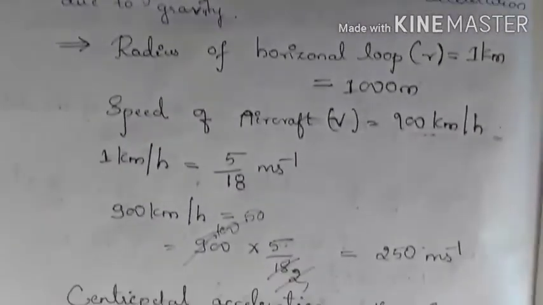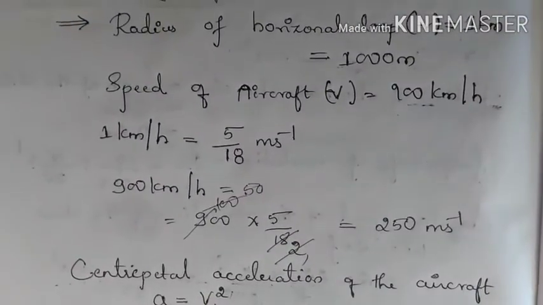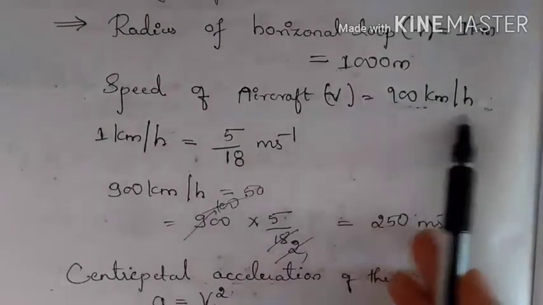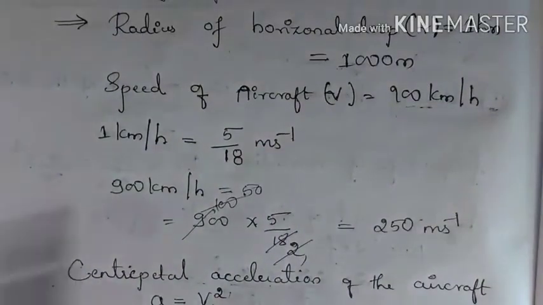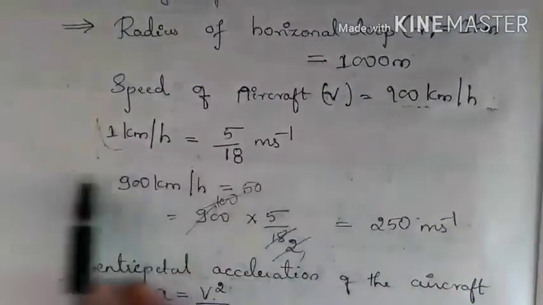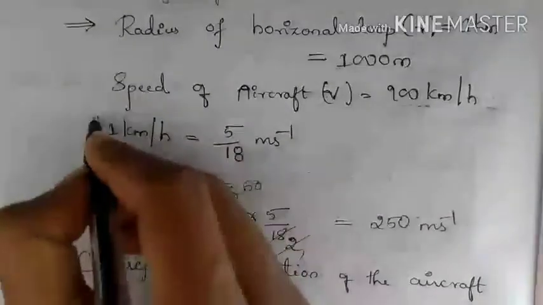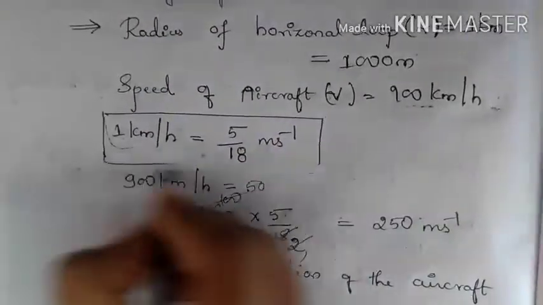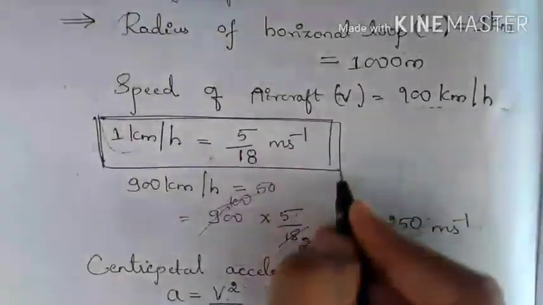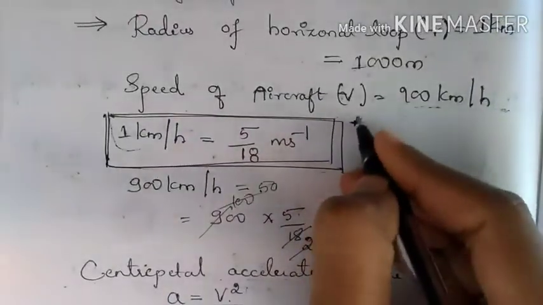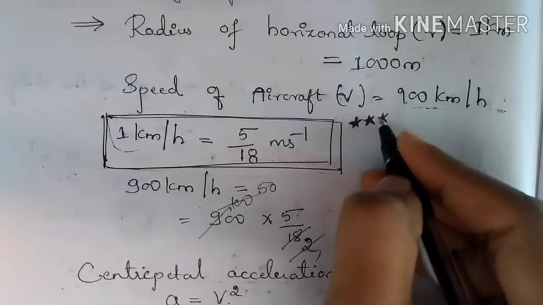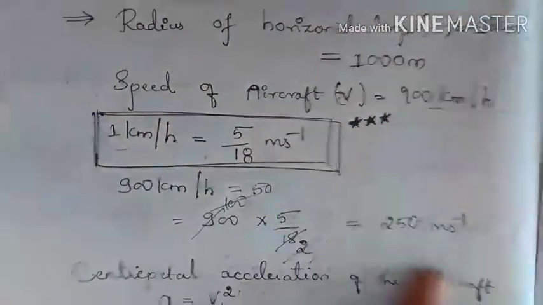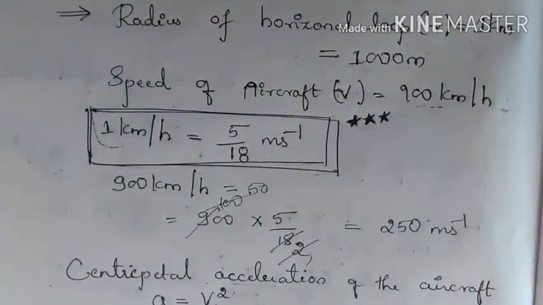So the speed of the aircraft is 900 kilometer per hour. Again you should convert this to meters per second. So this formula you should remember. This is important. If you know this, then you can directly convert kilometer per hour to meters per second.